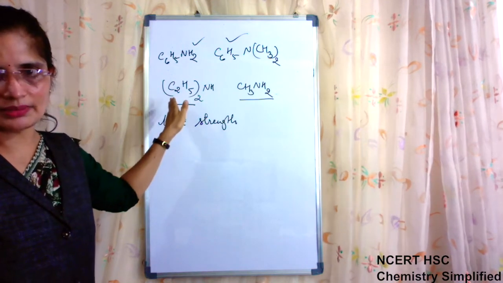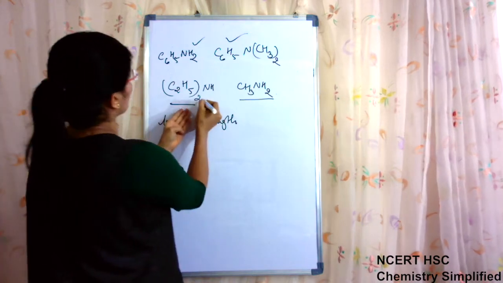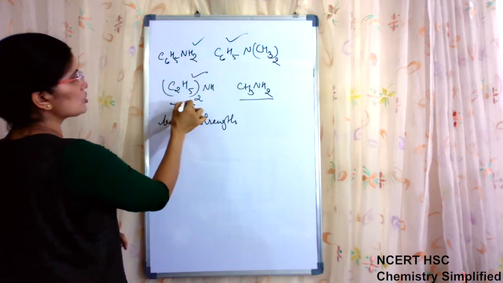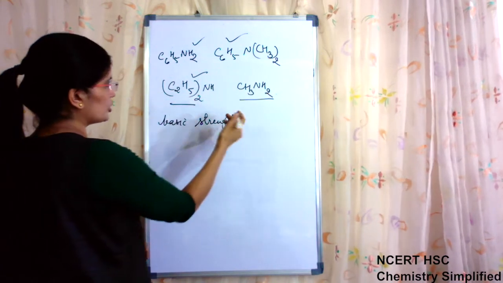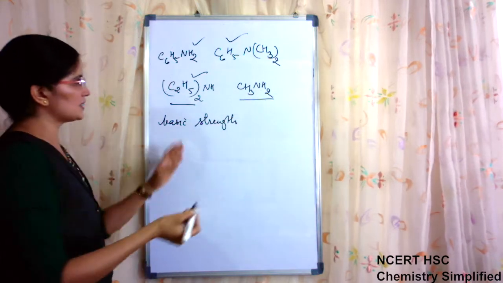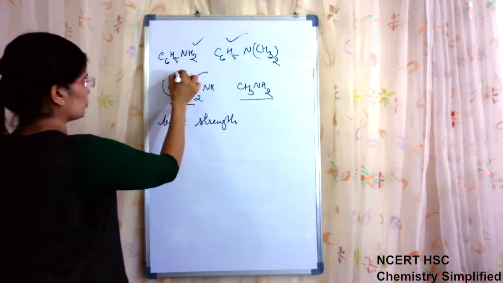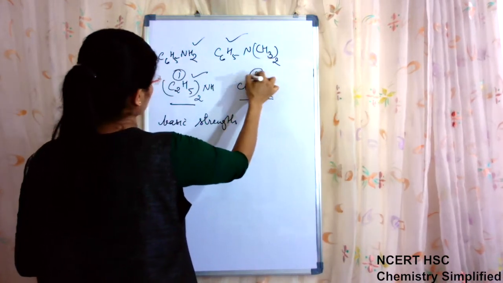Just 1 minute, let me finish this, and then we'll stop. So this is (C2H5)2NH, CH3NH2. This will be more basic because of the stronger plus I effect of the ethyl groups. Though it is true that there are two hydrogens here, still the effect of two ethyl groups will predominate. So this will be the most basic, then definitely this will be more basic, number 2.